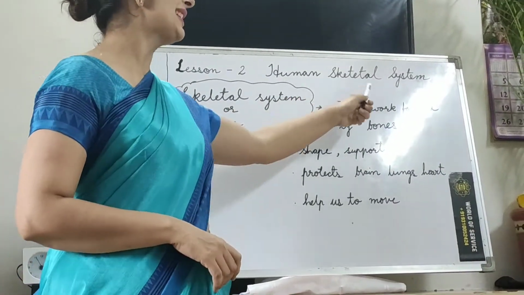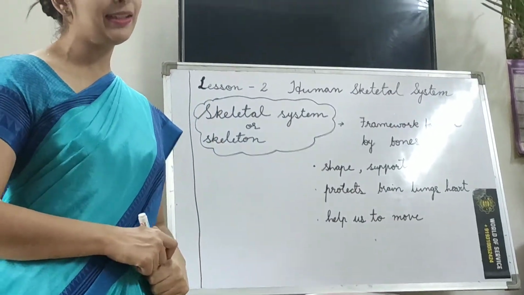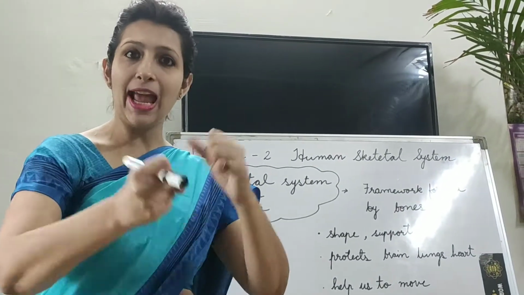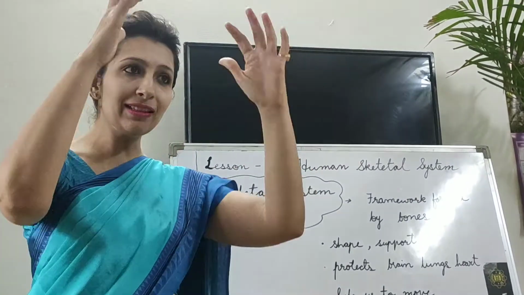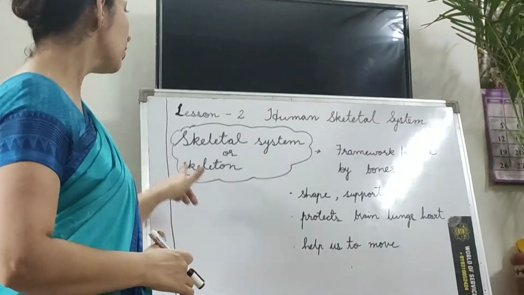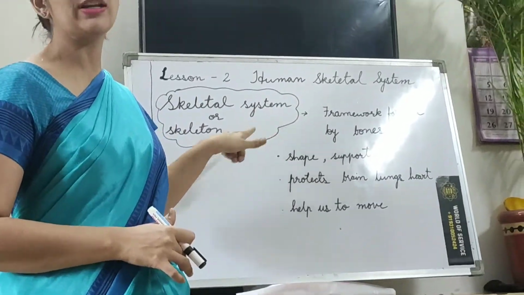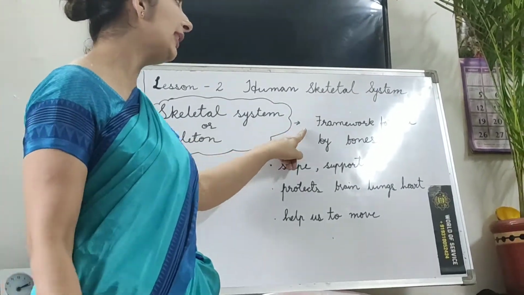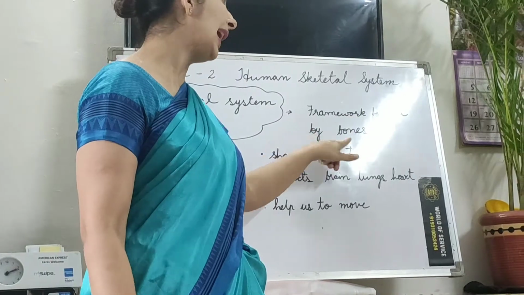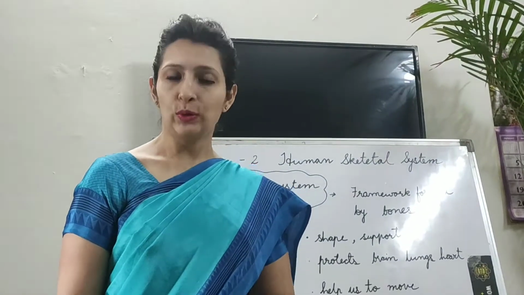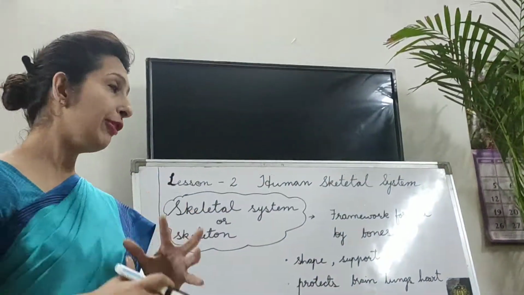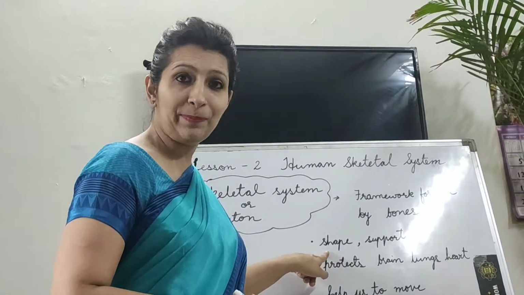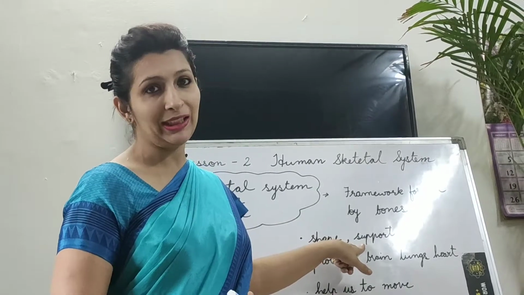Now, human skeletal system. What is human skeletal system? You can see our hand, our legs, our bones. What is this? This is a framework. So, skeletal system or the skeleton is actually the framework formed by bones. Okay? Now, what does this framework do? This framework gives shape and supports the body.